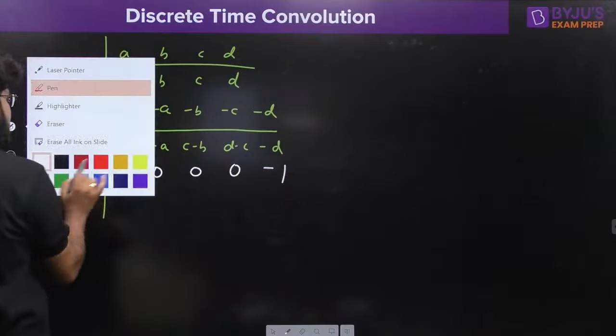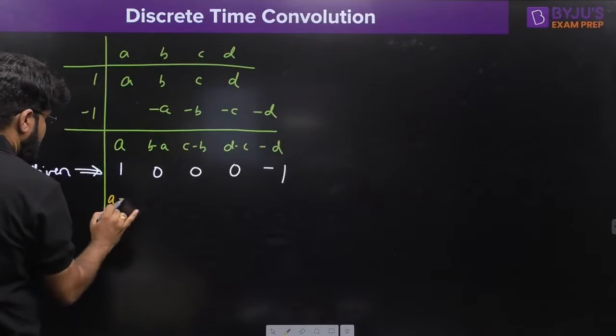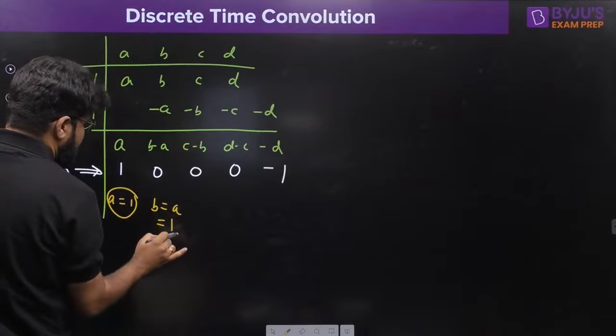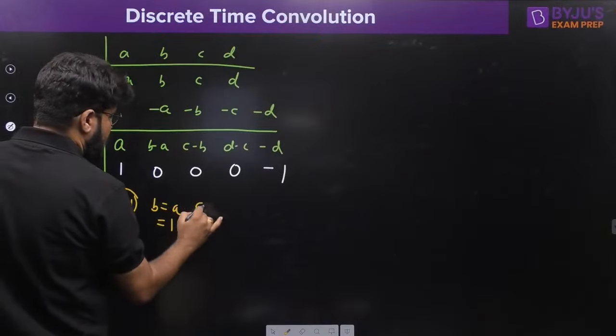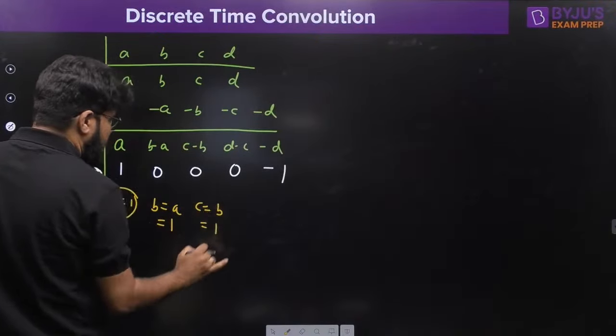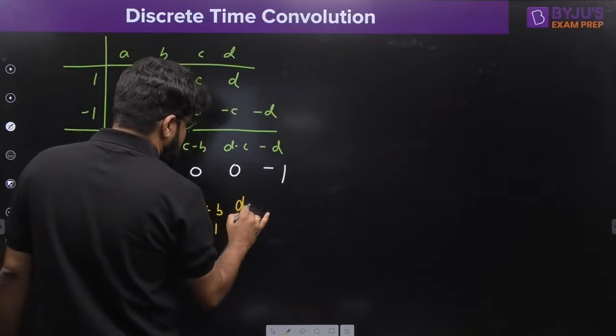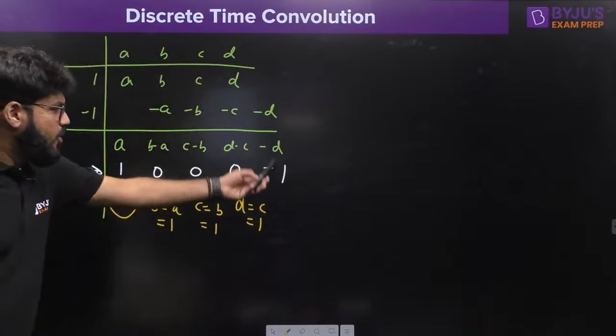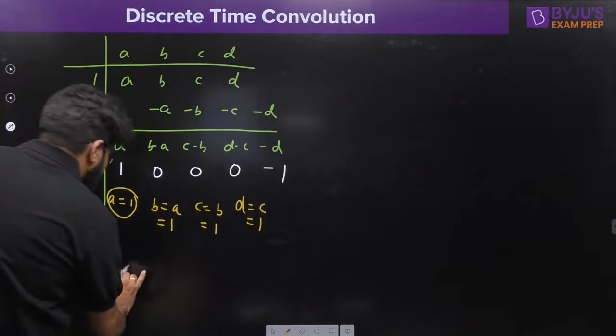So what did you understand from here? That A is 1. Right. B minus A is 0. So B equal to A, that is equal to 1. C minus B equal to 0. So C equal to B, that is again equal to 1. D minus C is 0. So D equal to C equal to 1. Right. You can get the D here also. So everything is 1.